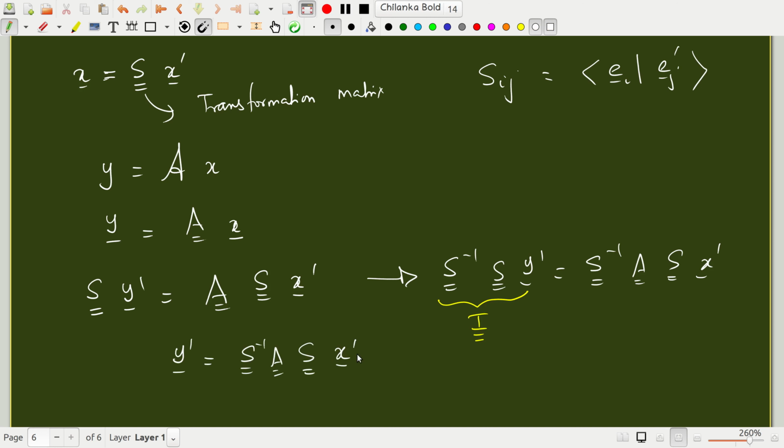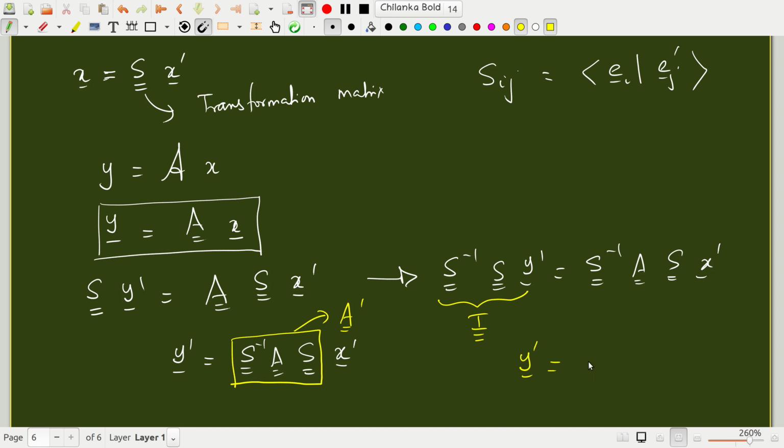So what have we done here? We had the original expression of the linear transformation y is equal to A x. In the transformed basis, we have moved to another basis. The linear transformation has become y prime is equal to S inverse A S times x prime. So we are left to conclude that this object here should be A prime. That is, we are now writing y prime is A prime x prime. A is the original linear transformation in the original basis, that is the e_i basis, and A prime is this in the transformed basis.